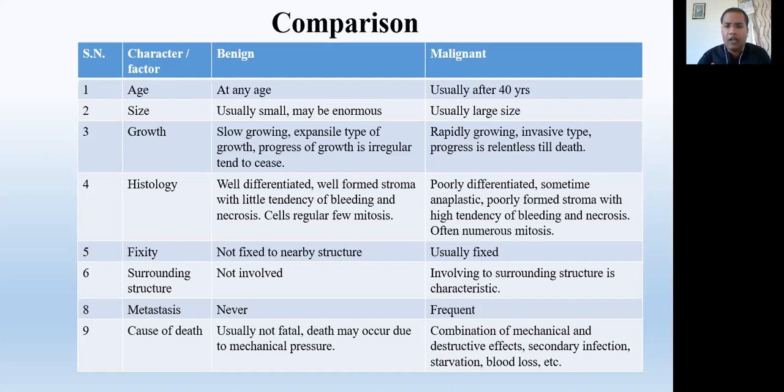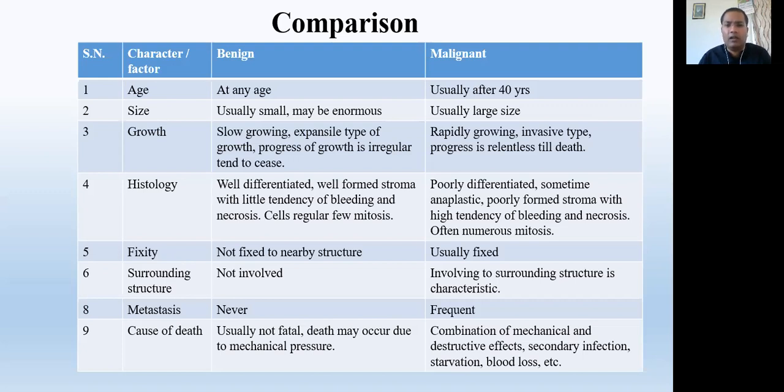Size. Benign tumor usually has a small size, may be larger, but mostly it is small in size. And malignant tumor usually has a big size because it's very fast growing. Next point is the growth. Benign tumor is always slow growing, expansile type of growth, and progress of the growth is irregular, tends to cease. Means that the process of growth sometimes happens, then it stops.